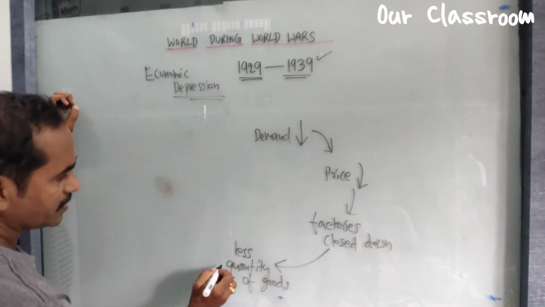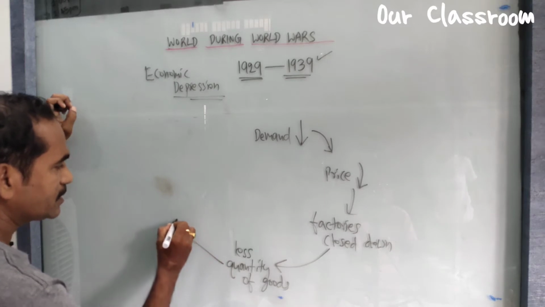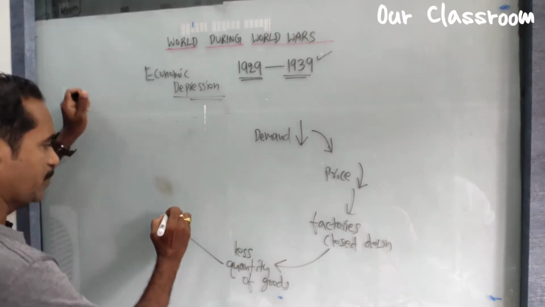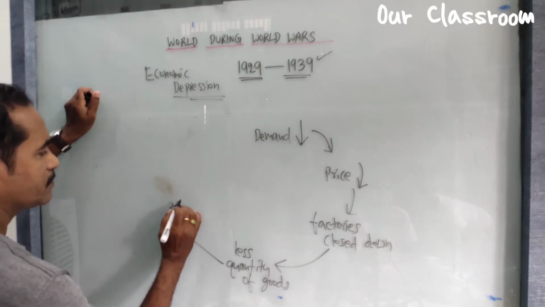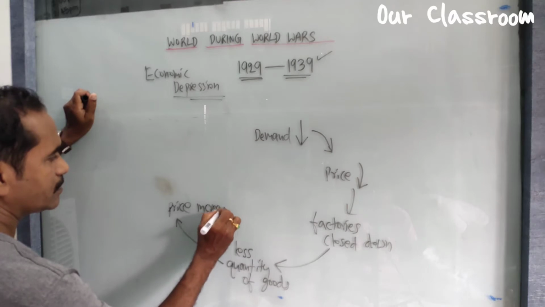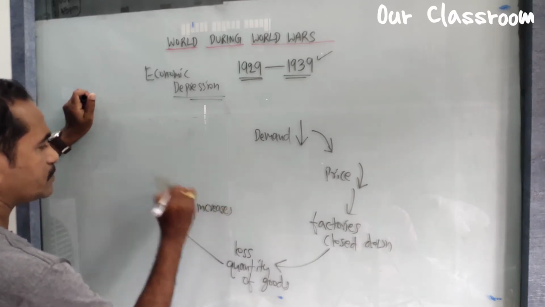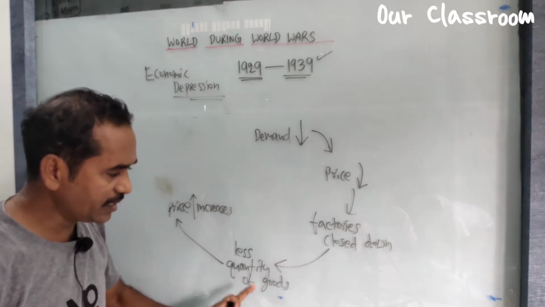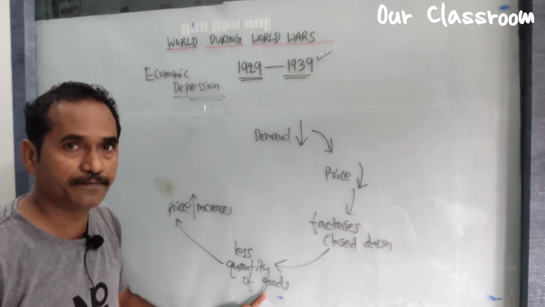So less quantity of goods again creates an increase in price. Why do we see price increases? Because very less amount of goods are there.